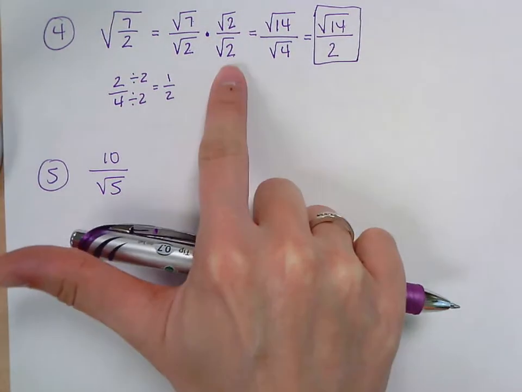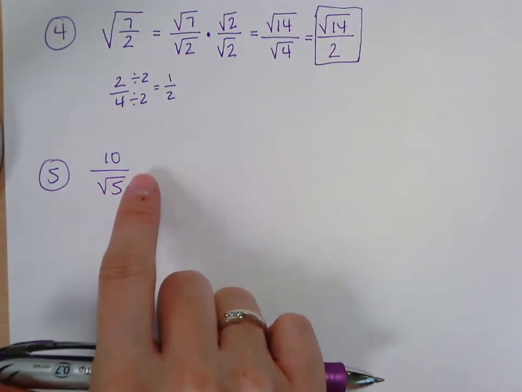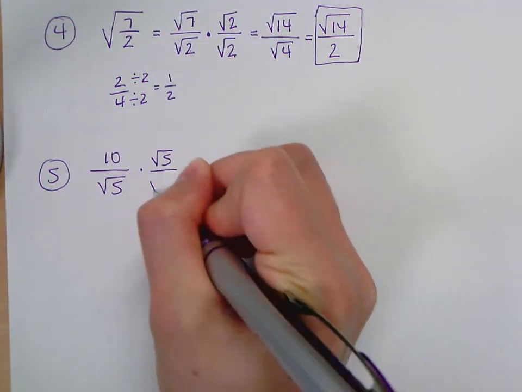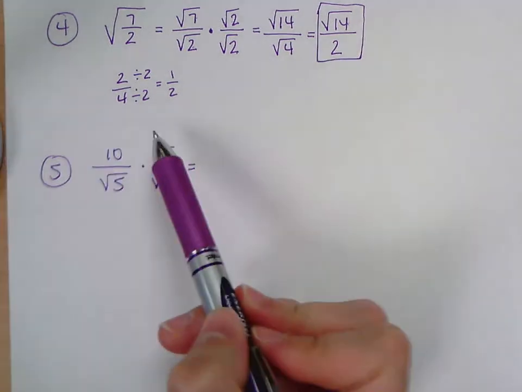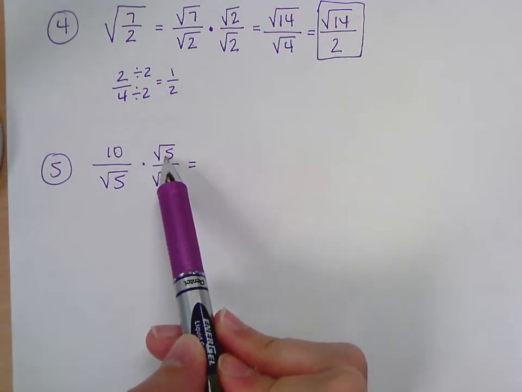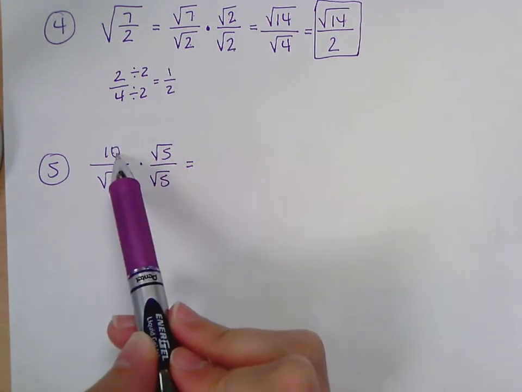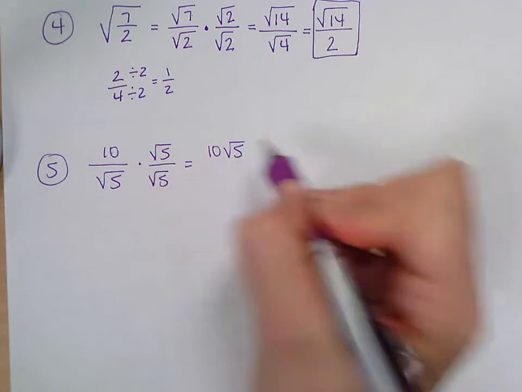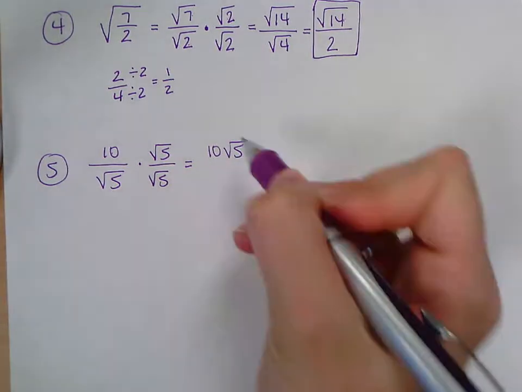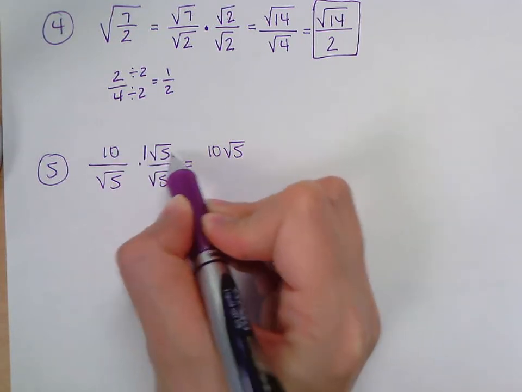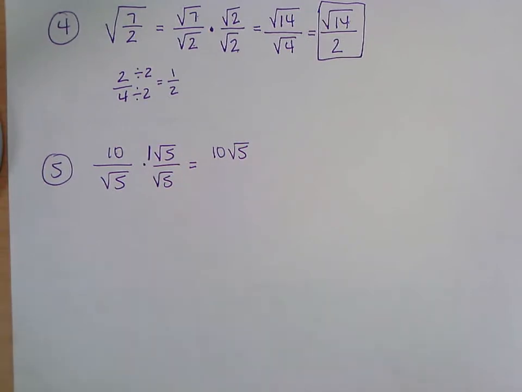So this is where right off the bat I have to just multiply top and bottom by the denominator. So I multiply by the square root of 5 on the top and bottom. Now make sure on the top though, because the 10 is not in a square root and the 5 is, that you're not multiplying these together to get 50. This just stays 10 square root 5. Okay, so there's like a 1 in front of that square root of 5. You're multiplying the 10 and the 1 together, not the 10 and the 5 together. So both numbers have to either not be in a square root or be in a square root.